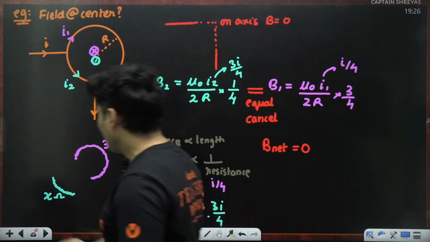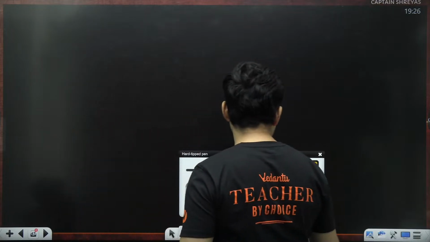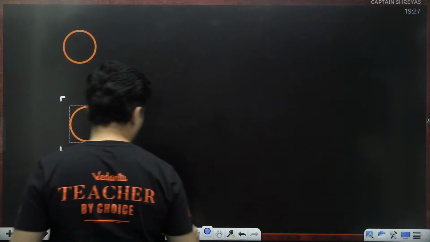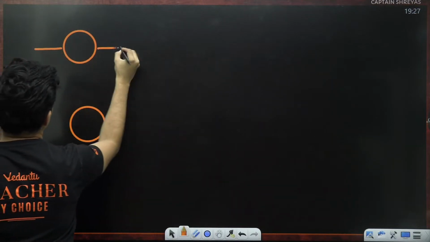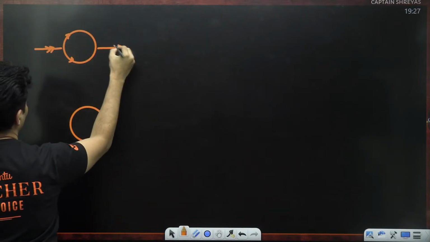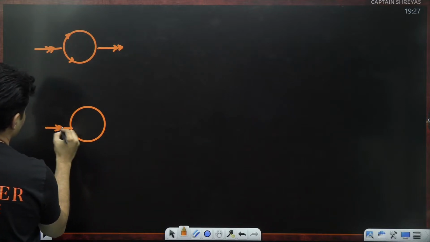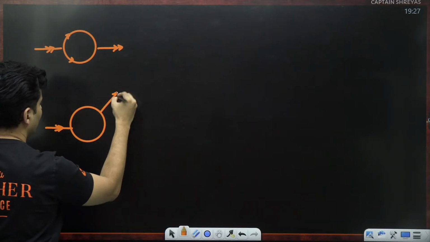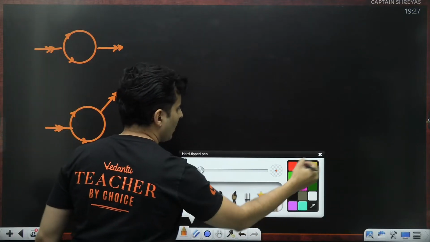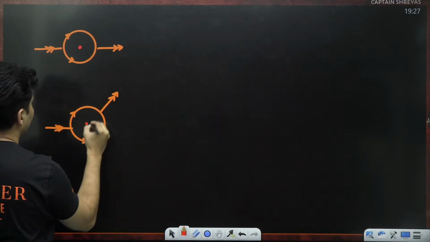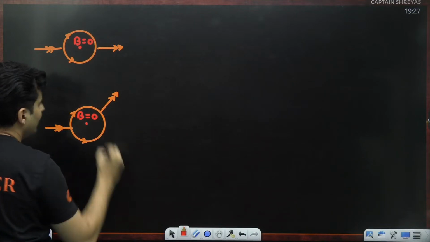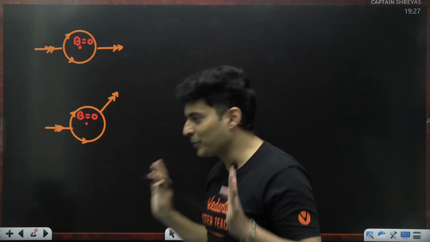Crazy, right? Now the best part is, any kind of questions like this, for example, imagine the current came in like this and went out like that. So the current will get divided like that. Or the current came in like this, and probably it went out like this. So it gets divided like this. In any such case, always at the center, the magnetic field is a big fat 0. Magnetic field is what? A big fat 0.